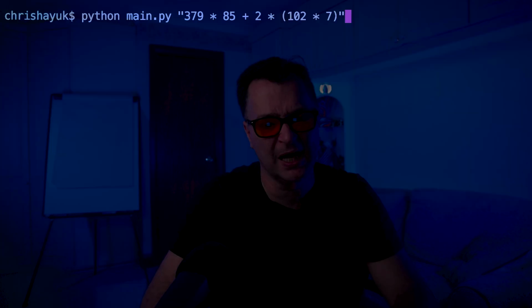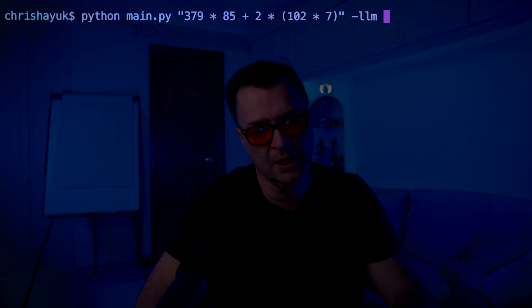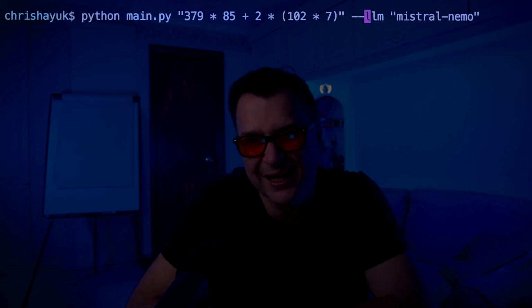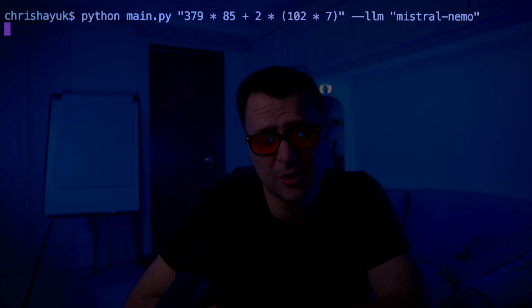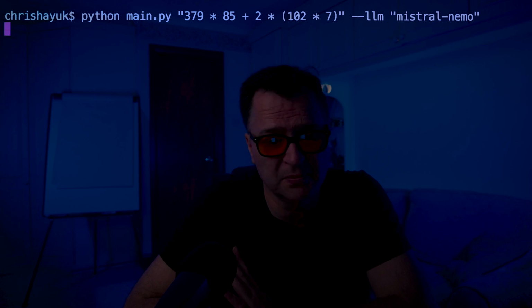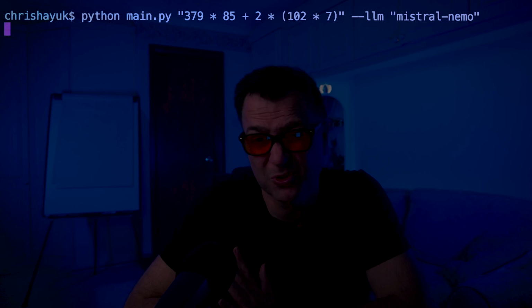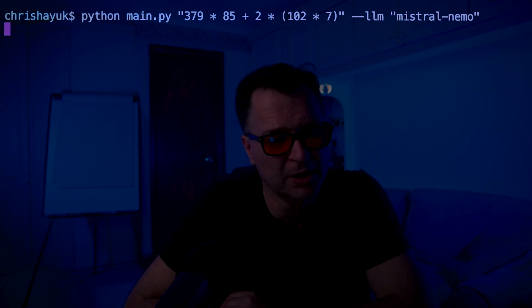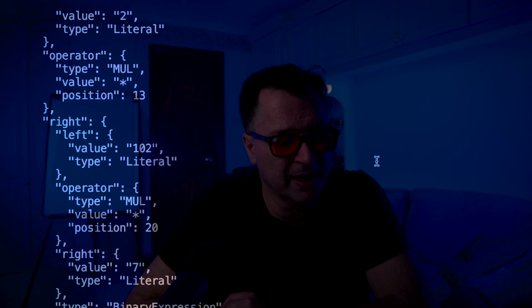So if I then run that one more time so we can see how that works. This time I'm going to pass in the LLM, and I will use the mistral-nemo model. I can specify whatever model I want. If I want to run Llama 3 or if I want to run it through something else, I can do this, or Mistral Large. I'm going to run mistral-nemo here. You see it's going to call that there.